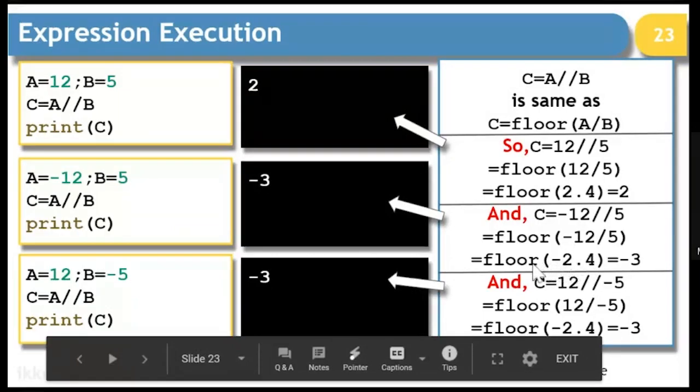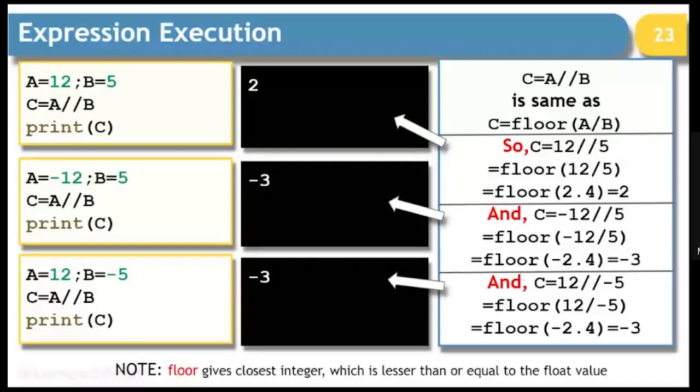So when you take the floor of this, floor is the lower side of the number line. If you are drawing a number line, what is the lower side of minus 2.4? It will be minus 3. The upper side of that will be minus 2.